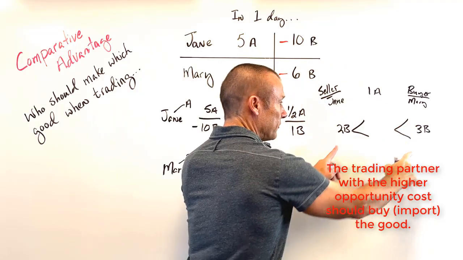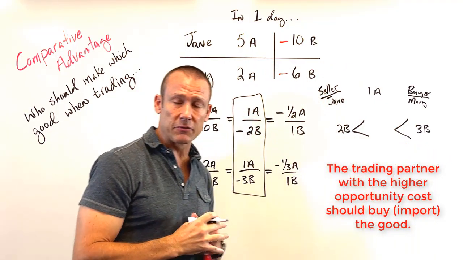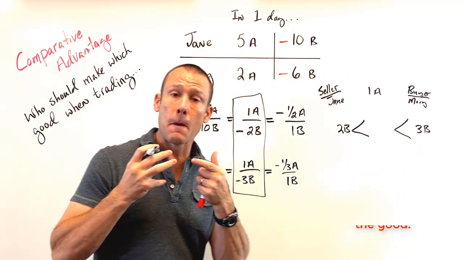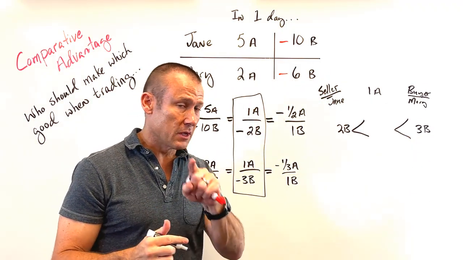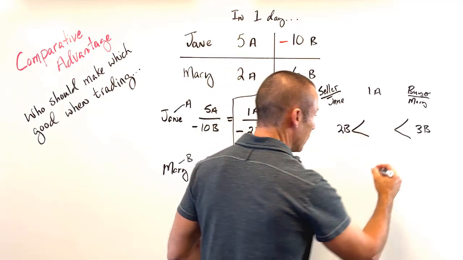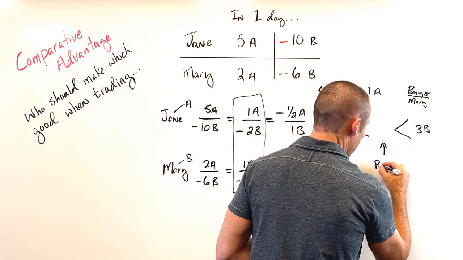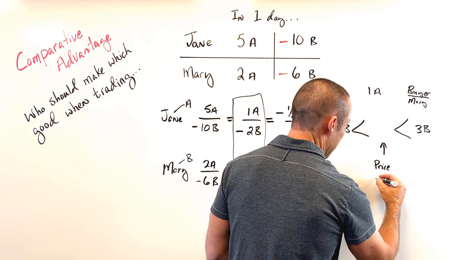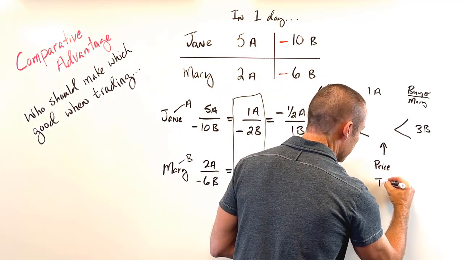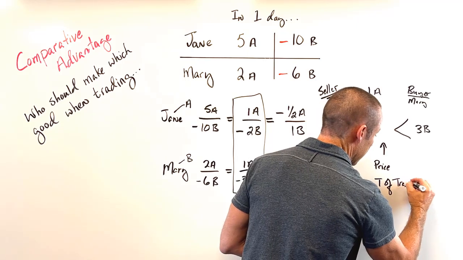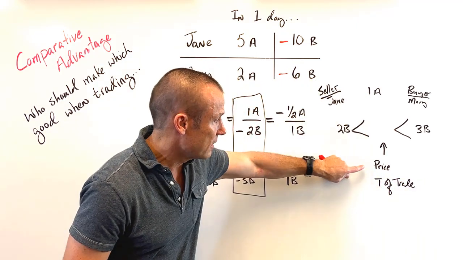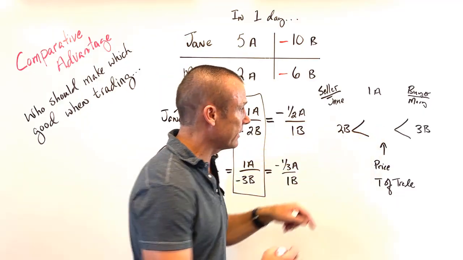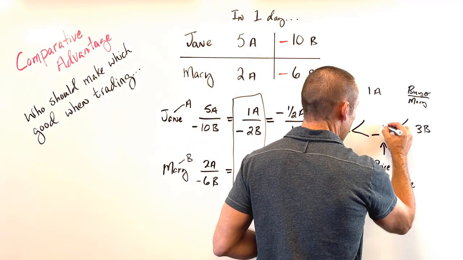Now, this is our range of mutually beneficial trade terms. Anything inside this range will be mutually beneficial. Now, what goes here? What goes here is the price, or we say a possible price at least, or the possible terms of trade. That T is just for terms, okay? So a possible price, a possible terms of trade goes right here. I'm going to put a little space and a B.